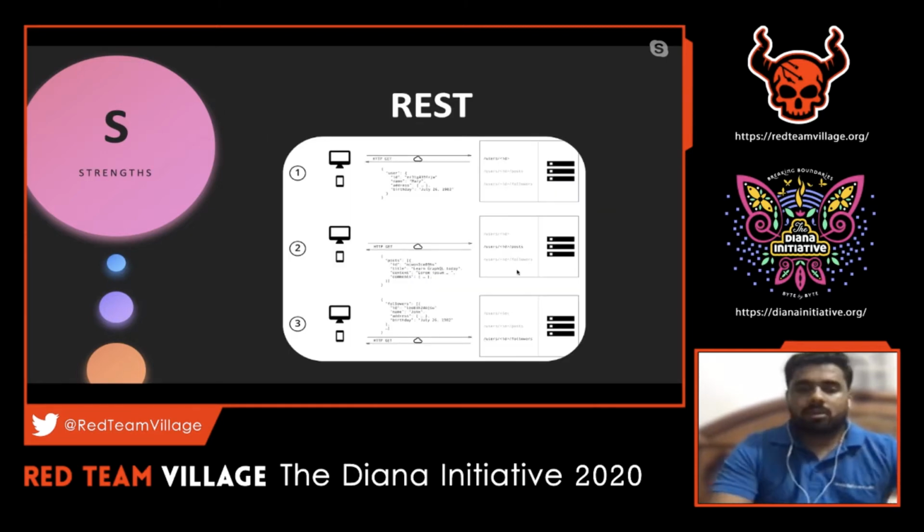Let's take an example. This is our client, a desktop or a mobile application, wherein from our browser we are just sending a GET request. With respect to REST APIs, you can see on the right side, there is something called /users. For example, you want to pull out a user record. There will be an API called /users and an ID value which represents a particular user. In the same way, there will be different endpoints for different operations. The next endpoint, for example, /users ID post, a post of a particular user. You can do that with one more REST API call. This goes on and on based on the requirement.